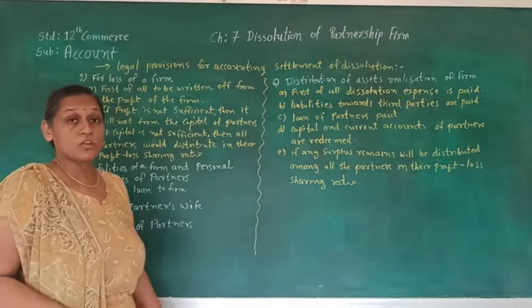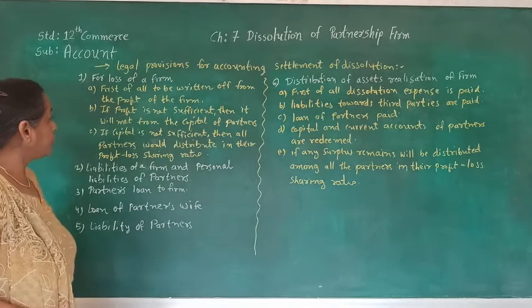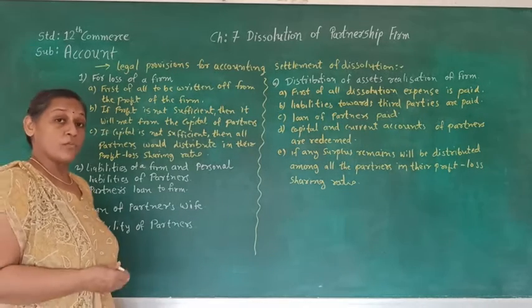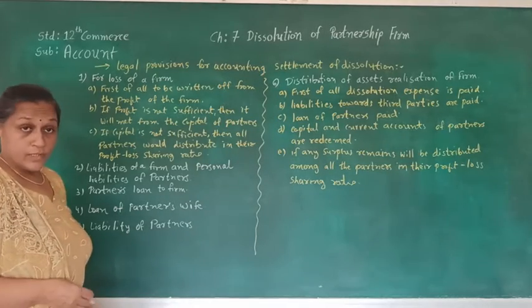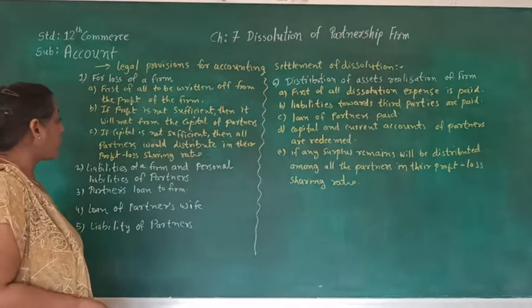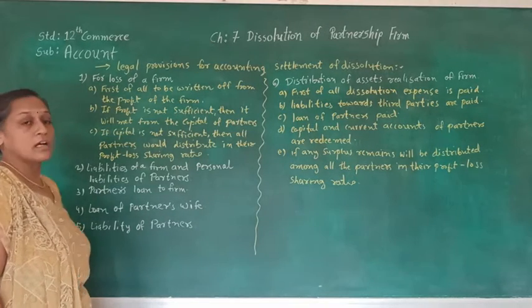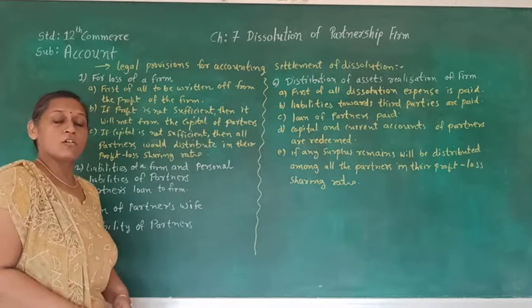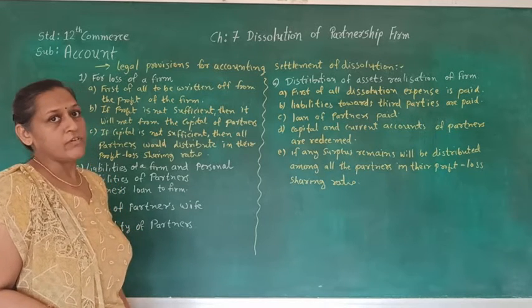So first of all, whatever the loss is, that is supposed to be written off from the profit of the firm. And then if any loss remains, that means if the profit is not sufficient, it will be made good from the capital accounts of the partners. So that loss is supposed to be made against the capital of a partner.